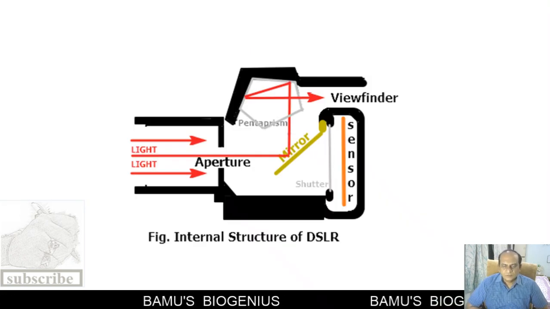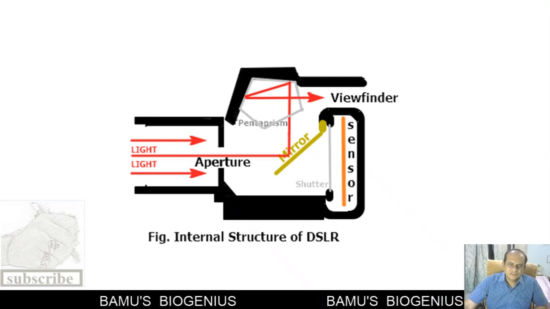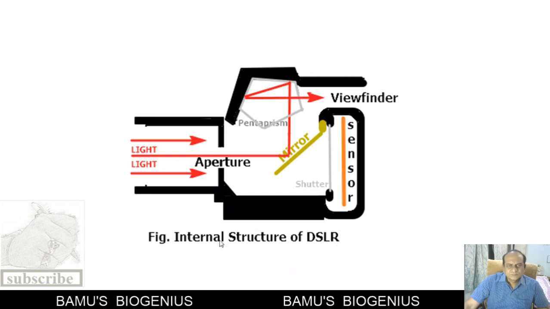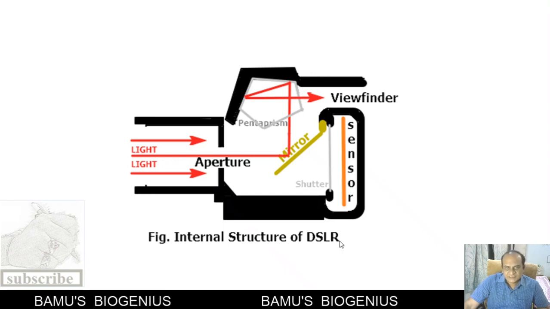Now we will discuss the internal structure of digital single lens reflex cameras, that is called a DSLR.